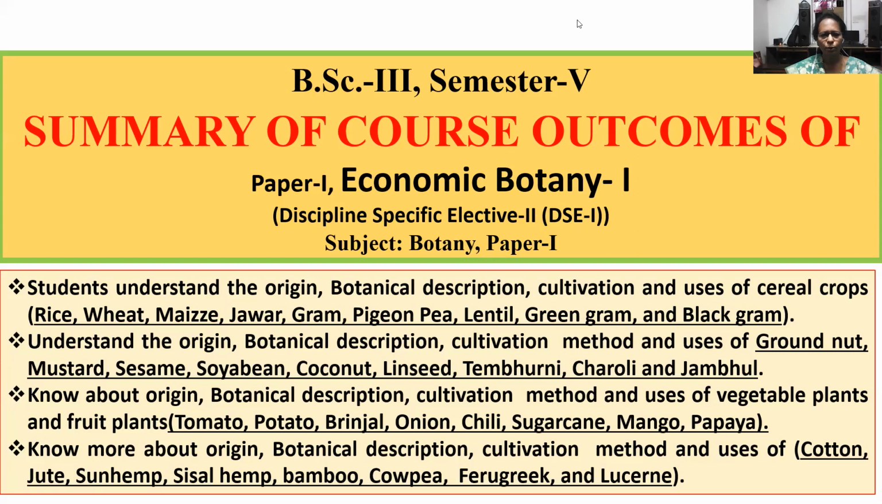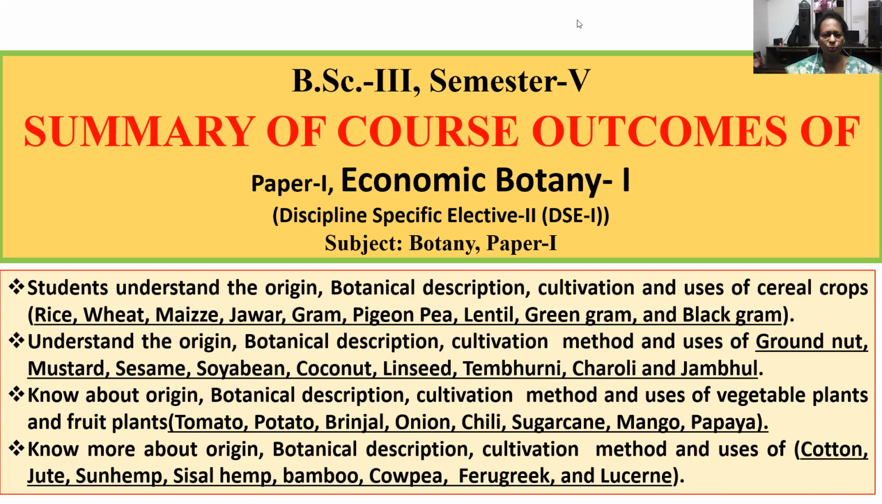They understand the origin, botanical description, cultivation method and uses of groundnut, mustard, sesame, soybean, coconut, linseed, tamburi, sarodi and jambu. They also know about origin, botanical description, cultivation method and uses of vegetable plants and fruit plants in which tomato, potato, brinjal, onion, chili, sugarcane, mango and papaya is included.